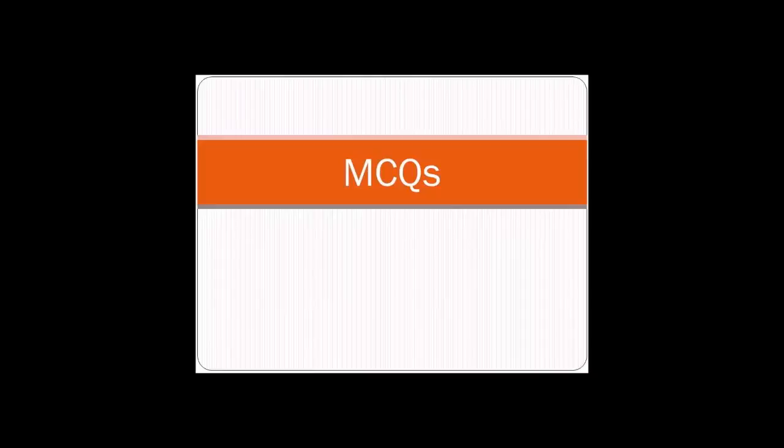In today's class we are going to discuss some MCQs, that is multiple choice questions, on whatever topics we have dealt with till now in Unit 1, that is meaning and scope of accounting. We have done the definition, the basic terms like transactions and events, the procedure of accounting, the subfields of accounting, the uses of accounting information, and the functions of accounting, as well as the objectives of accounting. So these topics we have covered till now.